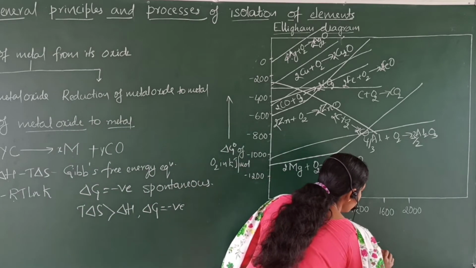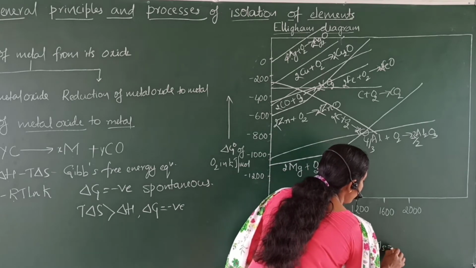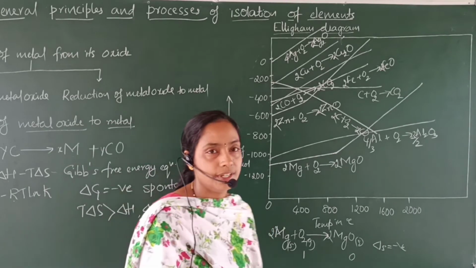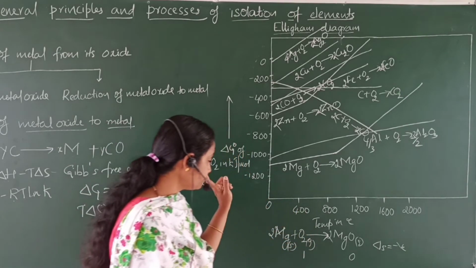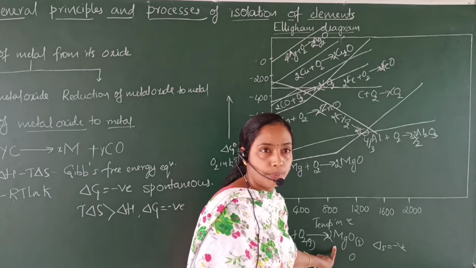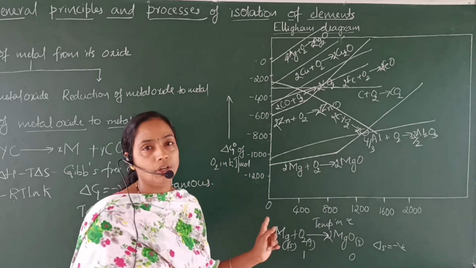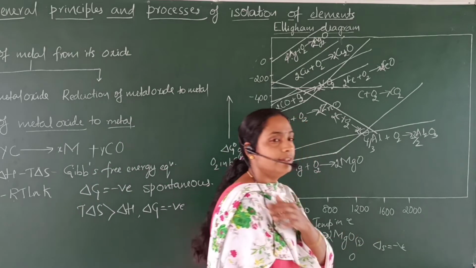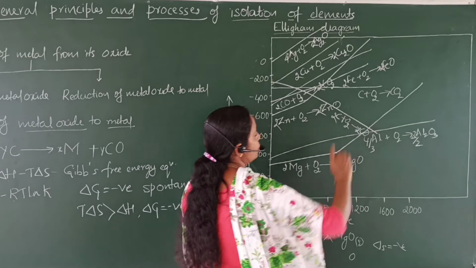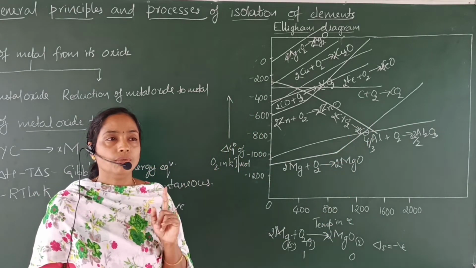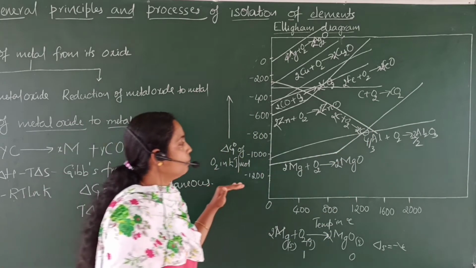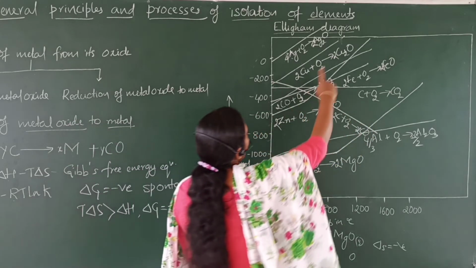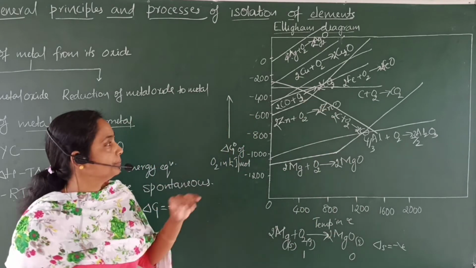Therefore, in this reaction, delta S value is negative. Delta S means change in the entropy of the system, that is the entropy of the gaseous products minus the entropy of the gaseous reactants. Here, the entropy change is negative. Therefore, as the temperature increases, delta G naught value also increases. Therefore, the graph is a straight line with upward slope. Same thing we can apply for all the other graphs.